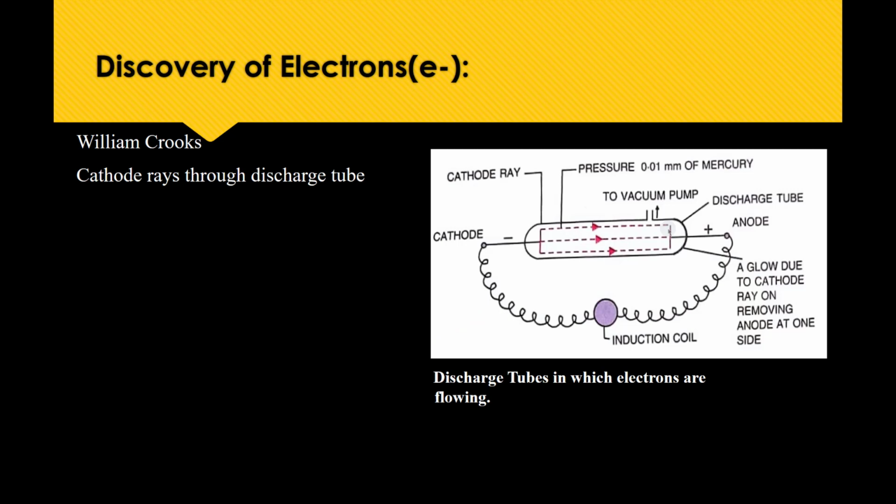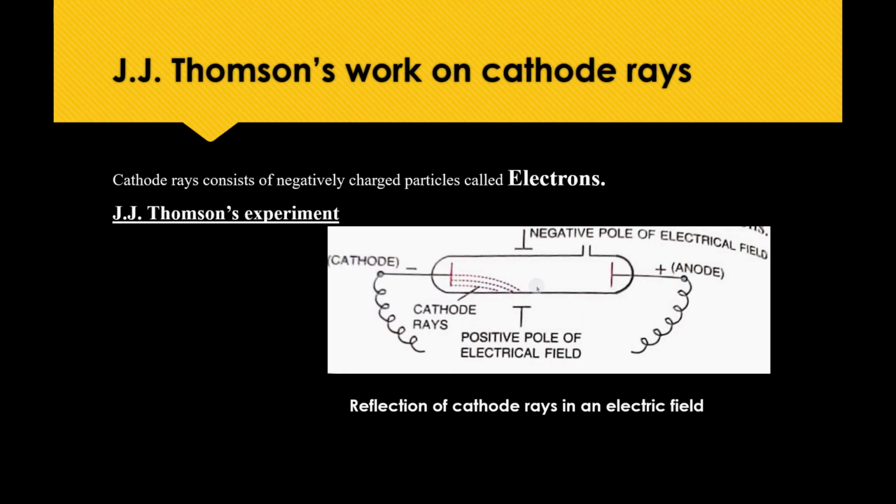Next comes J.J. Thomson's work on cathode rays. J.J. Thomson studied the characteristics of the cathode rays, and he proved that the cathode rays consist of negatively charged particles called electrons. How did he prove it? He proved it by an experiment.